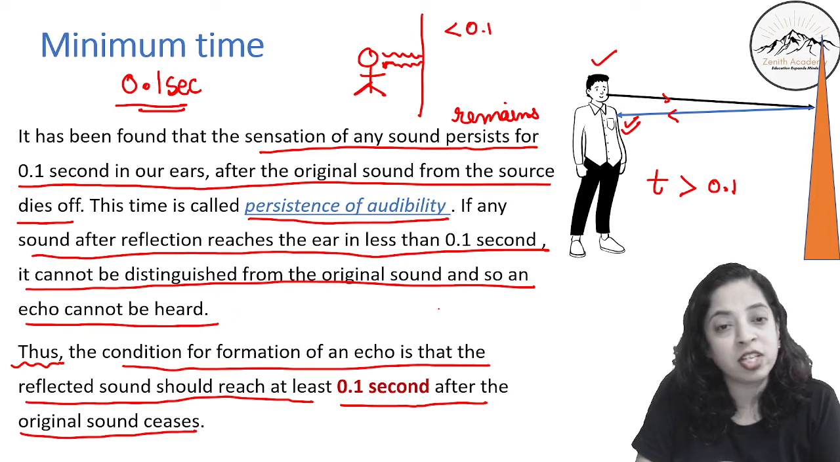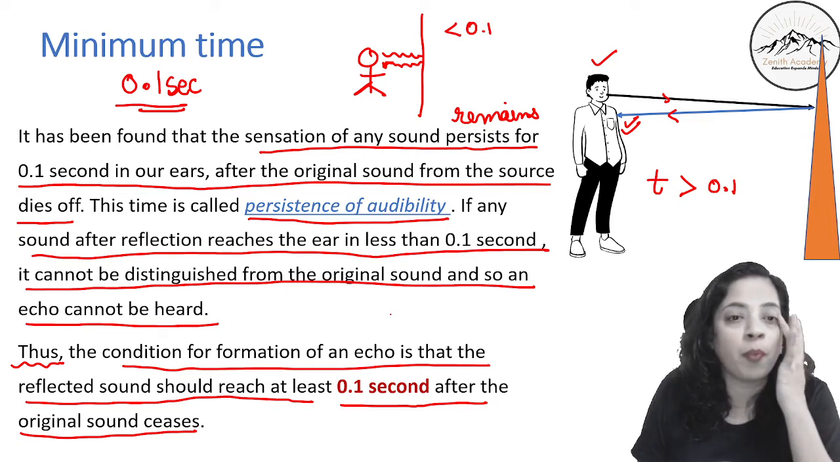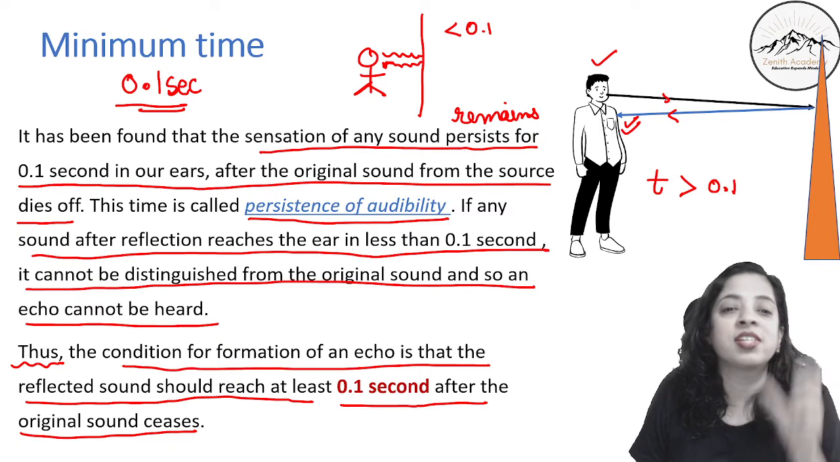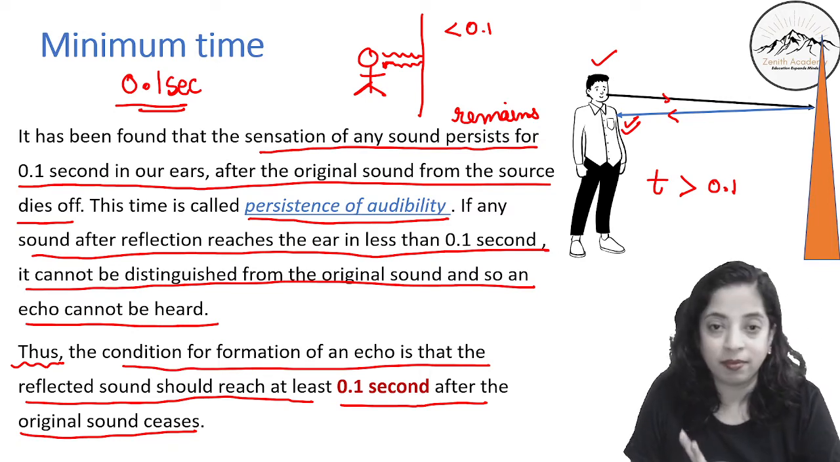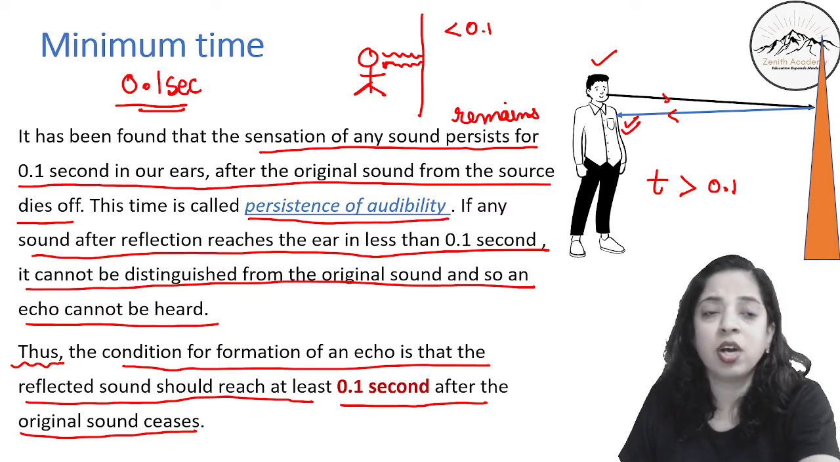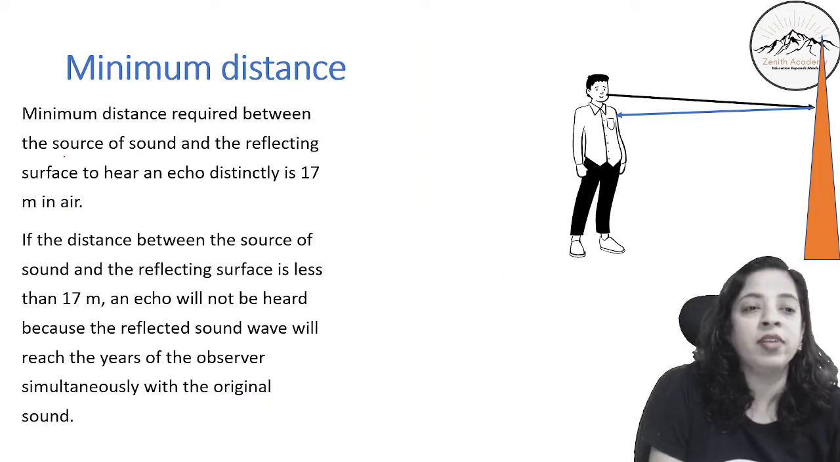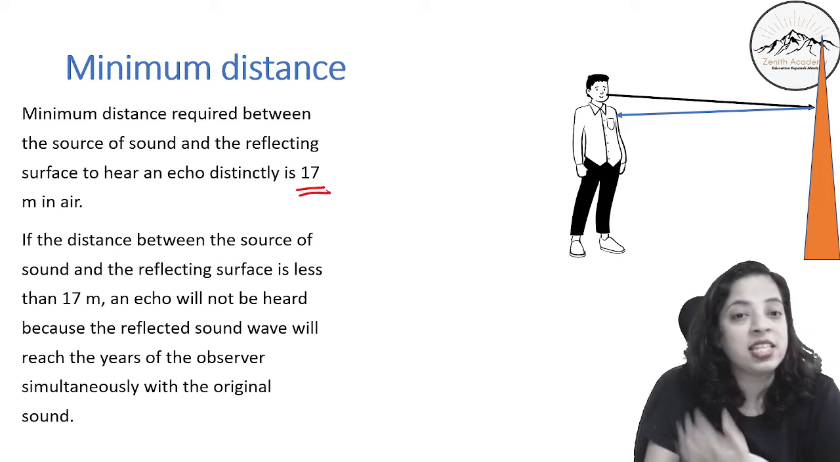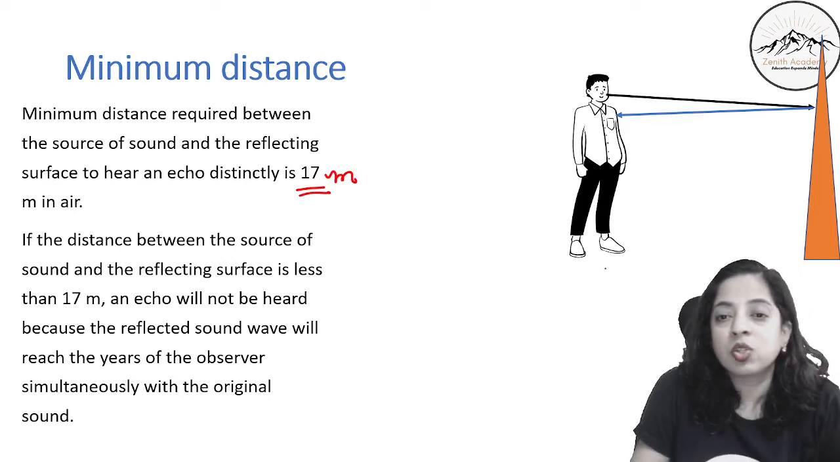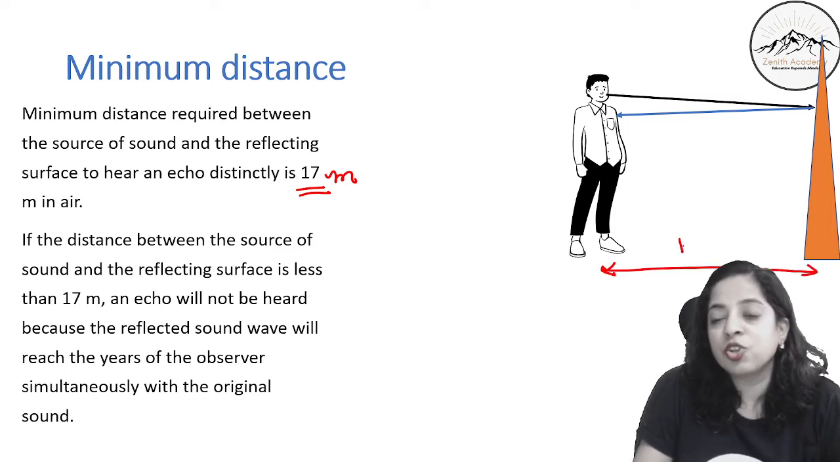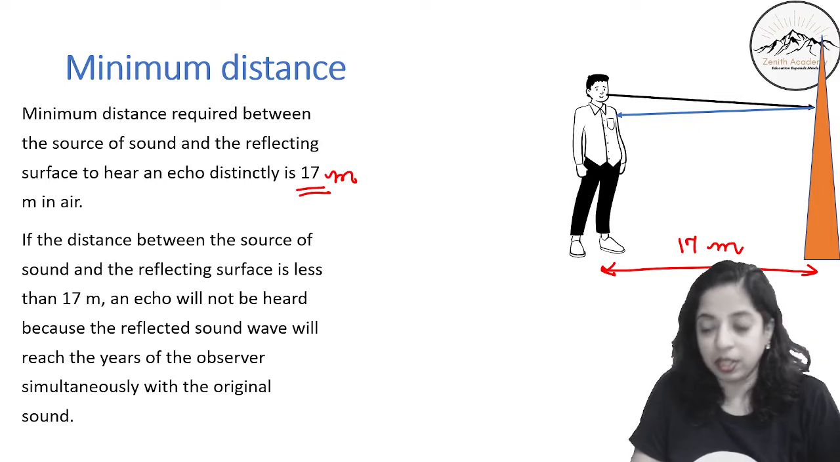Correct? Have you understood? And what is this 0.1? This is the persistence of audibility. Okay. Let's go ahead. Minimum distance. Now, the minimum distance required between the source of sound and the reflecting surface to hear an echo distinctly is 17 meter in air. So the distance between this person and this hill should be at least 17 meter.